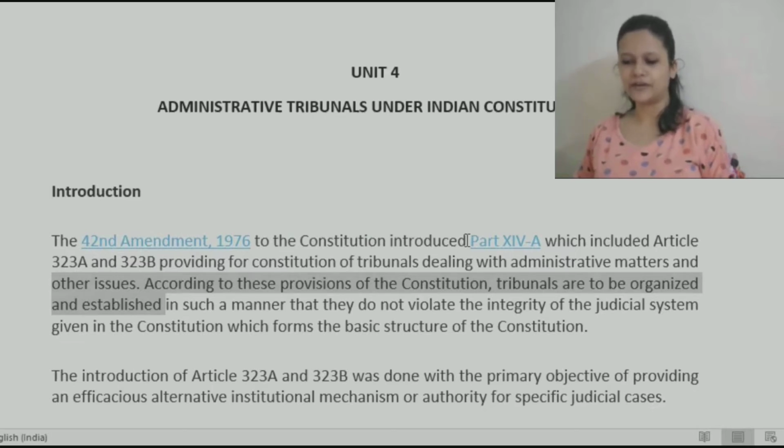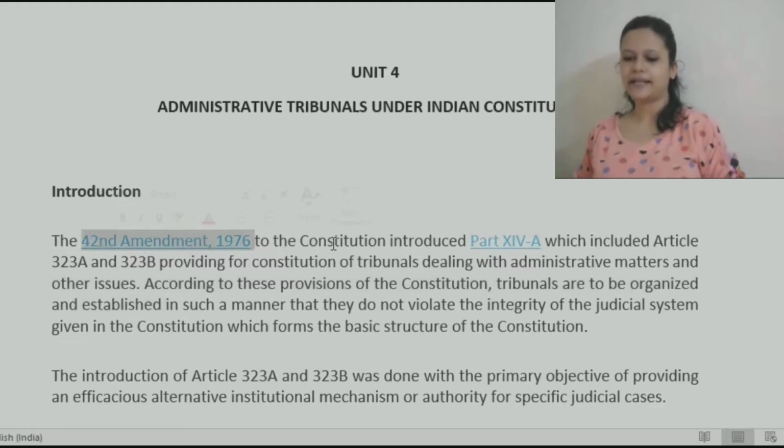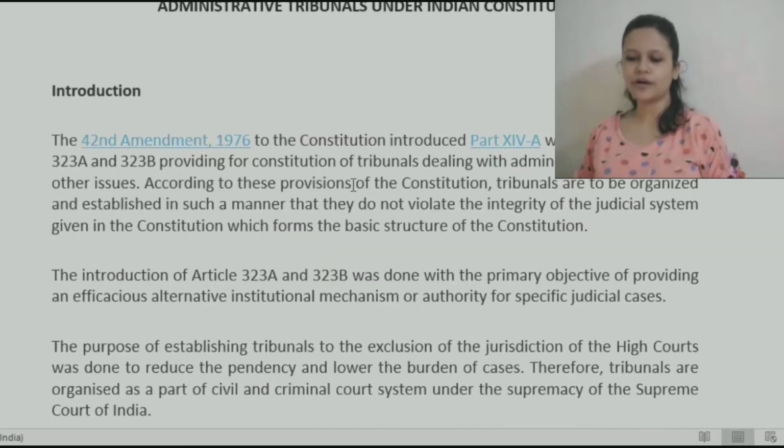Both of these are part of part 14A of the Constitution, which was inserted in 1976 by the 42nd Constitutional Amendment.